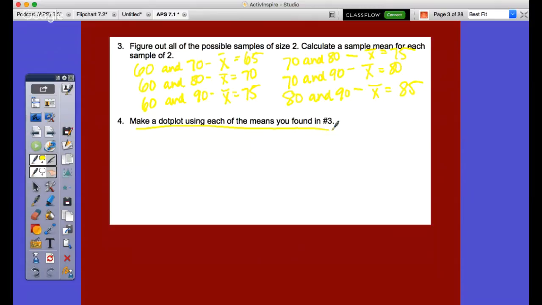When we're doing this, each of these are various samples, right? And so what we have is a sample mean that we just conducted, right? So if I were to create this dot plot, this would then be samples of a sample.